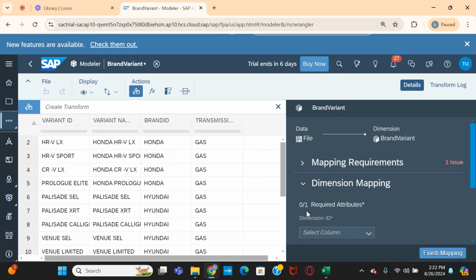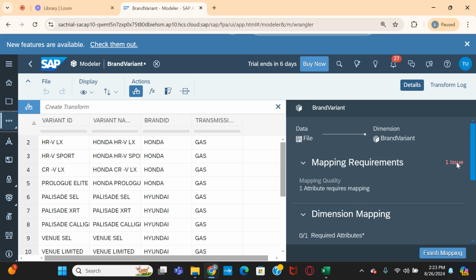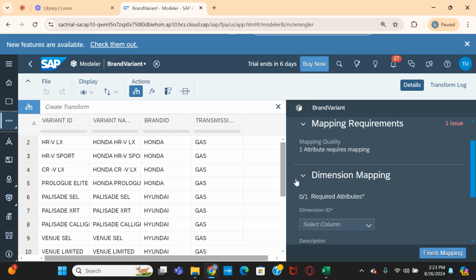Oh, it has brought the data into the SAC system, but you still see one issue. Let us see what the issue is. It is showing how many issues. The data file and dimension mapping requirements have failed. One issue is the dimension mapping.